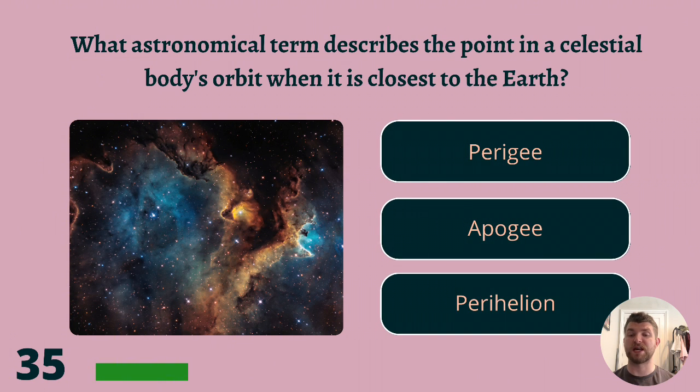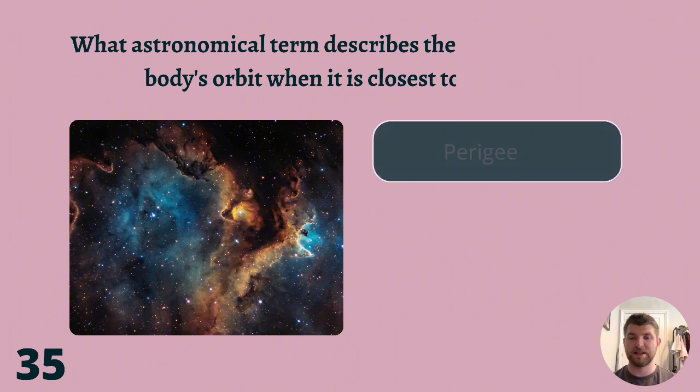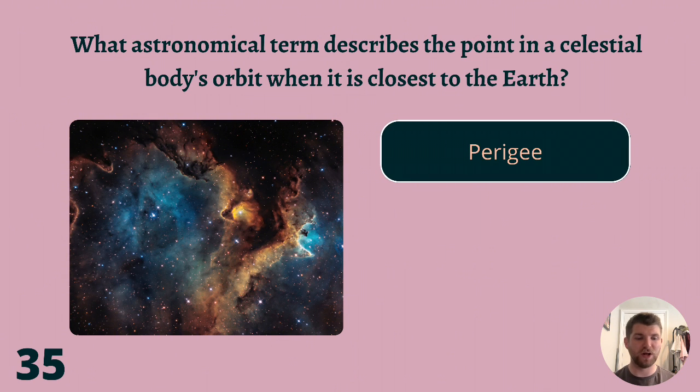What astronomical term describes the point in a celestial body's orbit when it is closest to the Earth? Perigee, apogee, or perihelion? The answer is perigee. Well done if you got that one right.